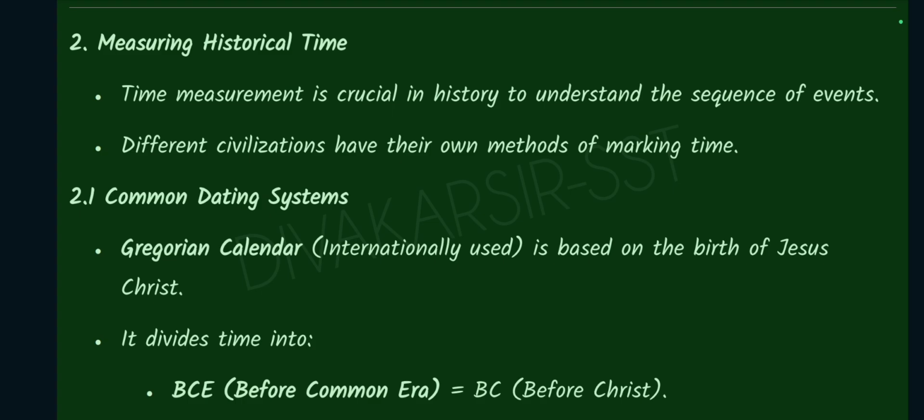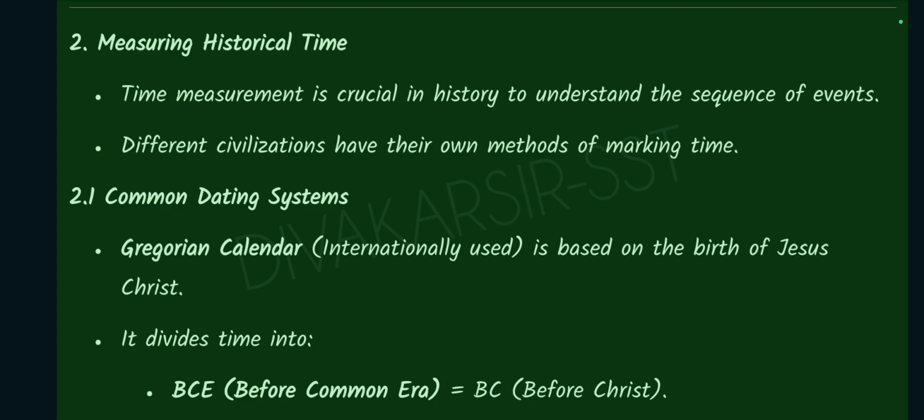Number 2. Measuring historical time. Time measurement is crucial in history to understand the sequence of events. Different civilizations have their own methods of marking time. Common dating systems.